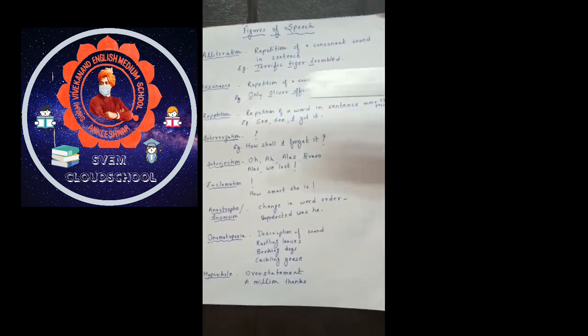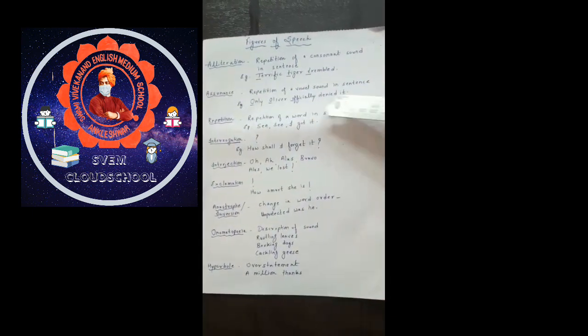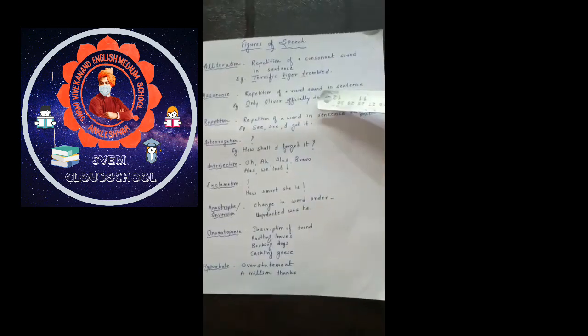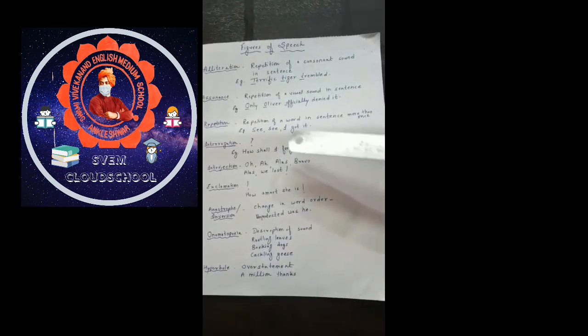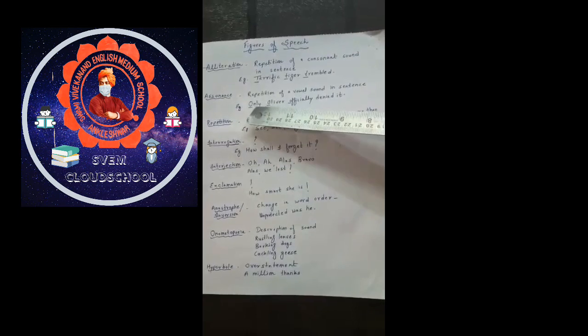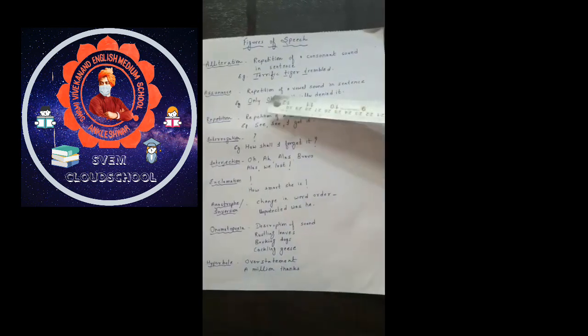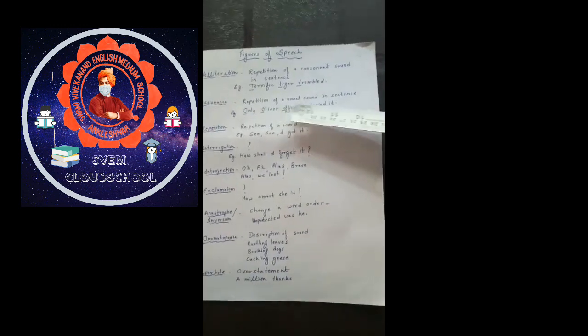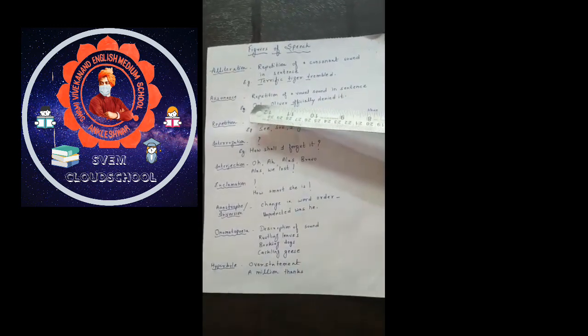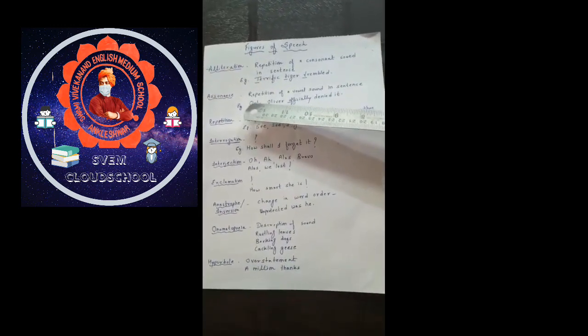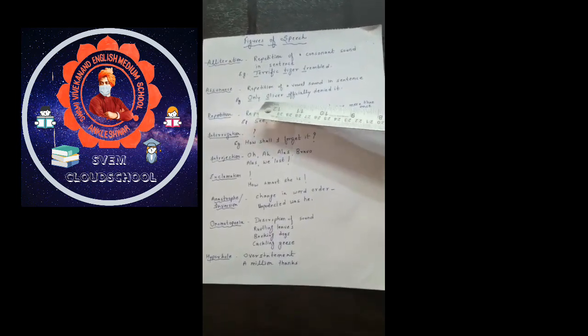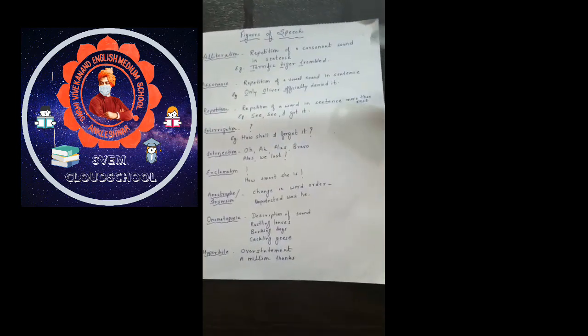The next figure of speech is assonance. Assonance is the repetition of a vowel sound in a sentence. Example is, only Oliver officially denied it. Here we don't have to do anything with the spellings. Here the sound O is important. O in only, Oliver and officially.